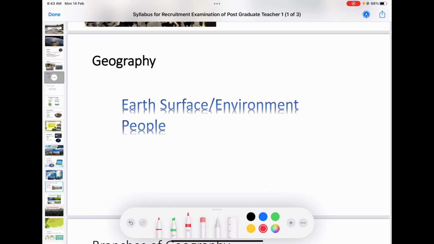Along with that, you can see people or the population in this environment and the surface. So there are two branches for geography. One is the study of Earth's surface or environment, and the second one is the study of people or the population.